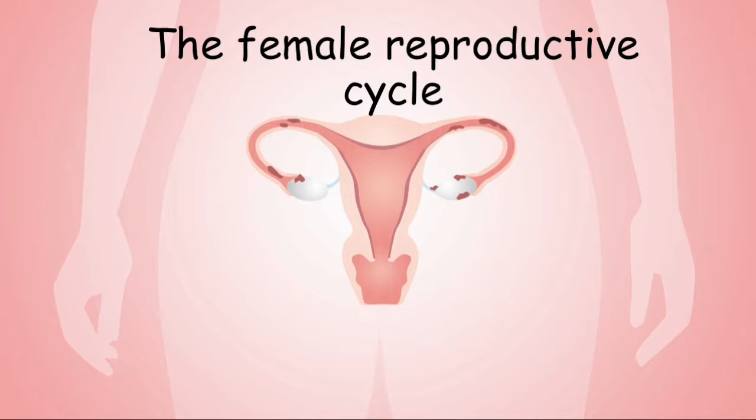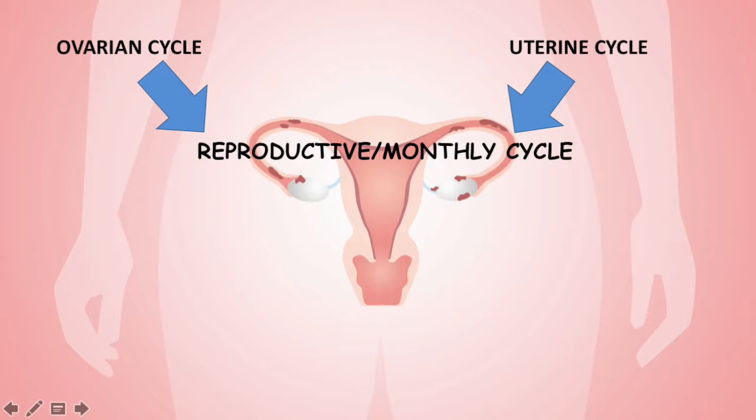The female reproductive cycle. The female reproductive cycle is a series of changes in the ovaries and the uterus, with each cycle lasting about a month. The cycle is controlled by hormones secreted from the hypothalamus, anterior pituitary, and the ovaries.